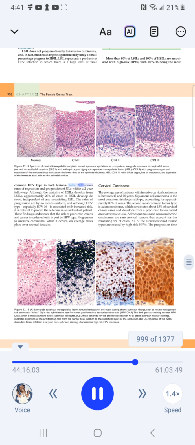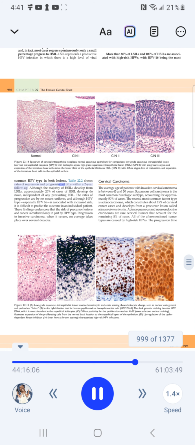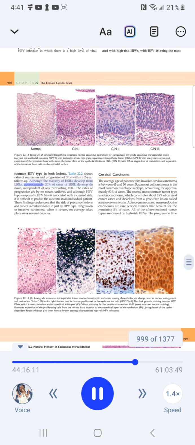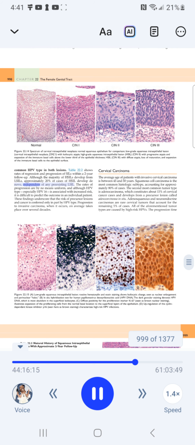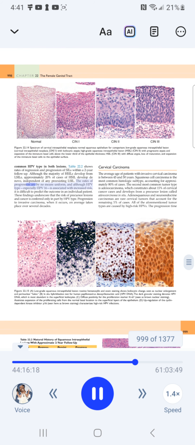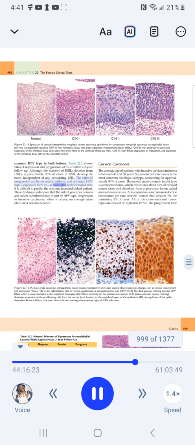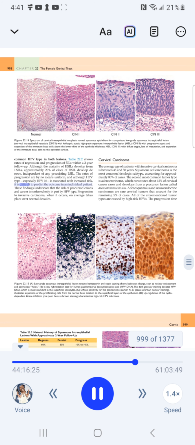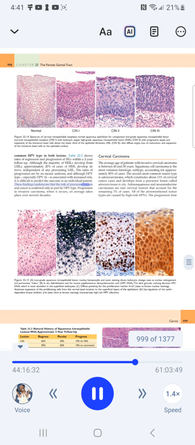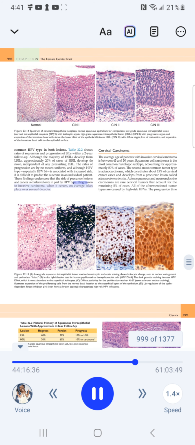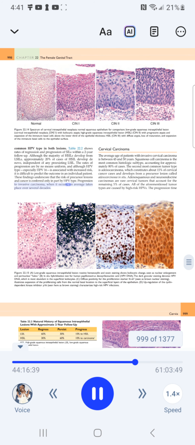Table 22.2 shows rates of regression and progression of lesions within a two-year follow-up. Although the majority of HSILs develop from LSILs, approximately 20% of cases of HSIL develop de novo, independent of any pre-existing LSIL. The rates of progression are by no means uniform, and although HPV type, especially HPV 16, is associated with increased risk, it is difficult to predict the outcome in an individual patient. These findings underscore that the risk of precursor lesions and cancer is conferred only in part by HPV type. Progression to invasive carcinoma, when it occurs, on average takes place over several decades.